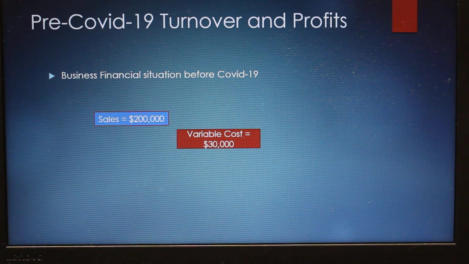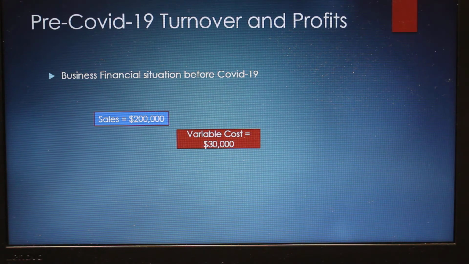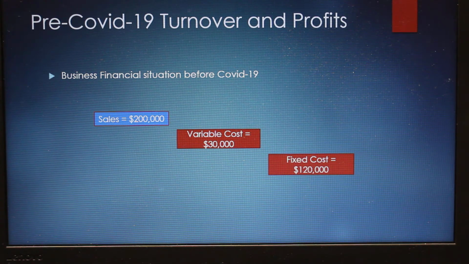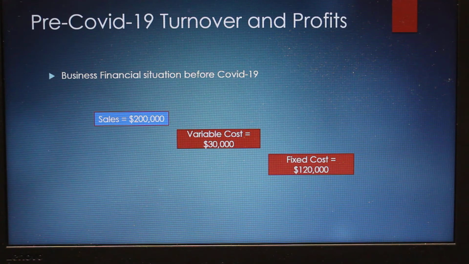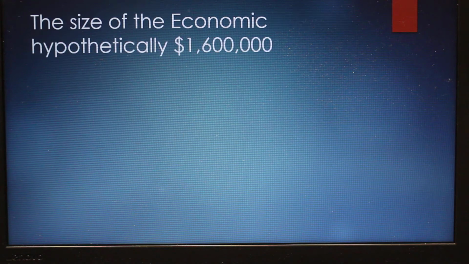So sales of 200,000 would normally be the situation. Variable costs are a function of volume, so the higher the volume bought to be sold, the higher the variable costs. But variable costs also have other activity that will drive the increase or decrease of variable costs. Fixed cost is a cost that remains constant regardless of the level of activity. And then we will have profit. So sales of 200,000, variable cost of 30,000, fixed cost of 120,000 gives us a profit of 50,000.